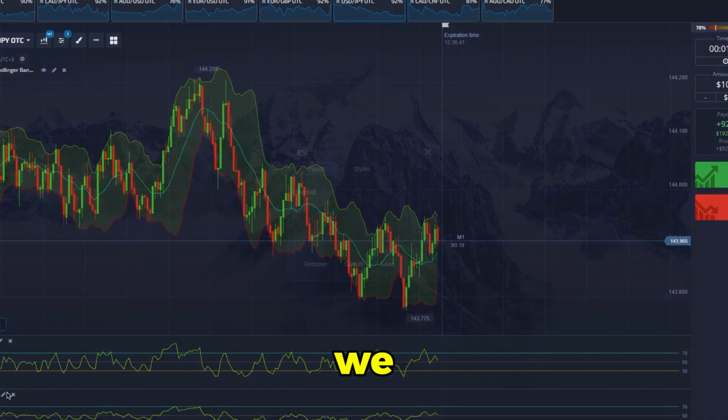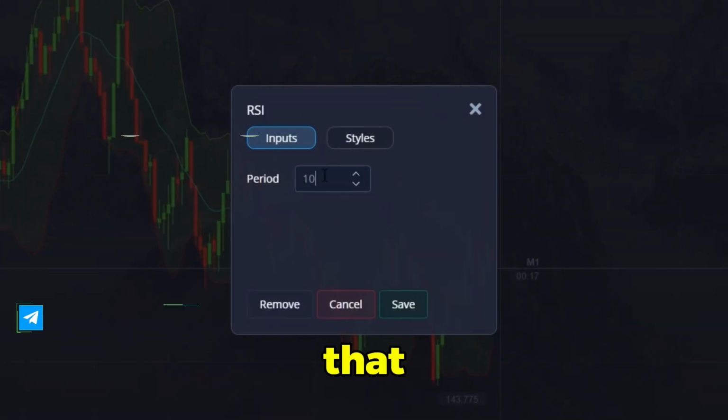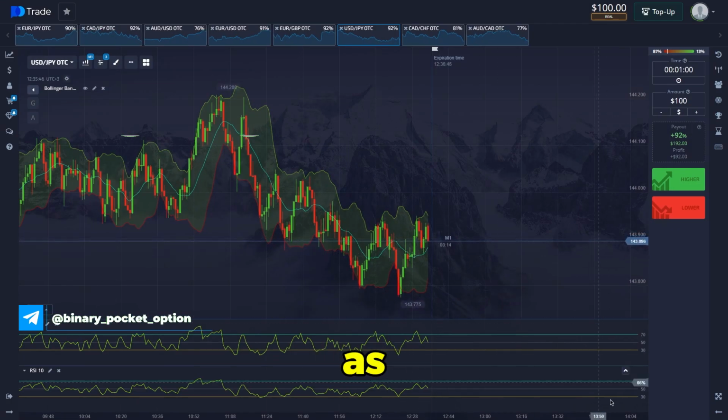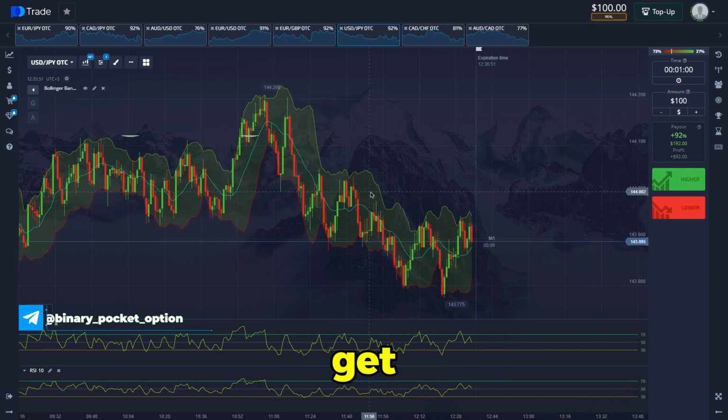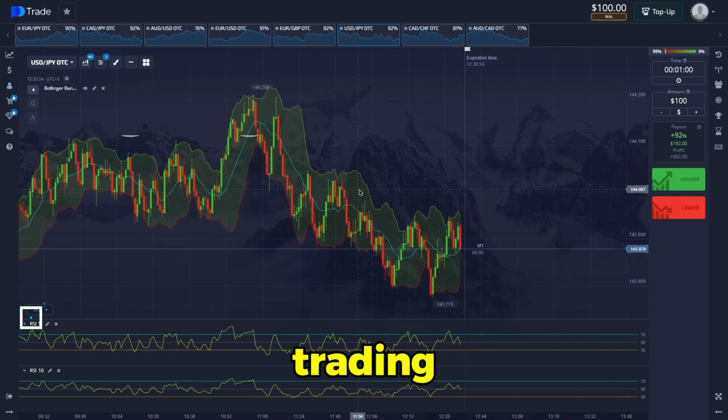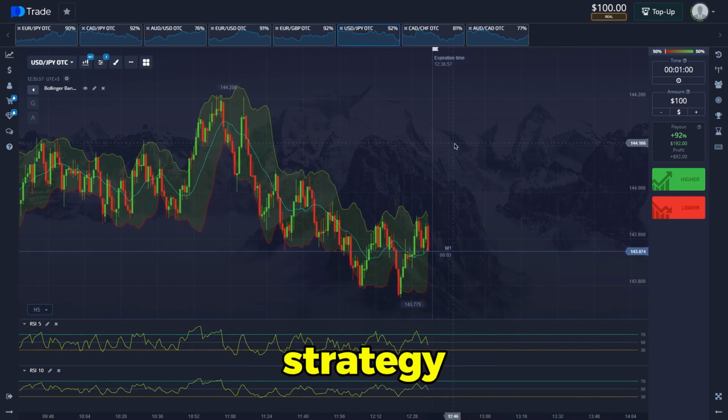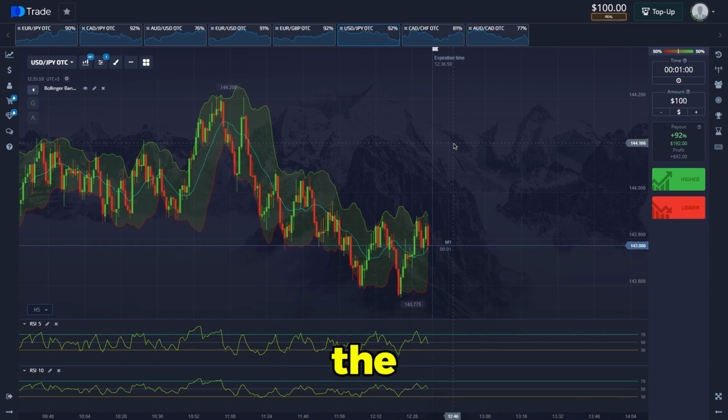For me, we will win back from the extreme points. That is local highs and lows, as well as technical analysis will be present in our trading. Actually, let's get started. In the course of my trading, you will understand how to work with this strategy correctly. And let's choose the first currency pair.